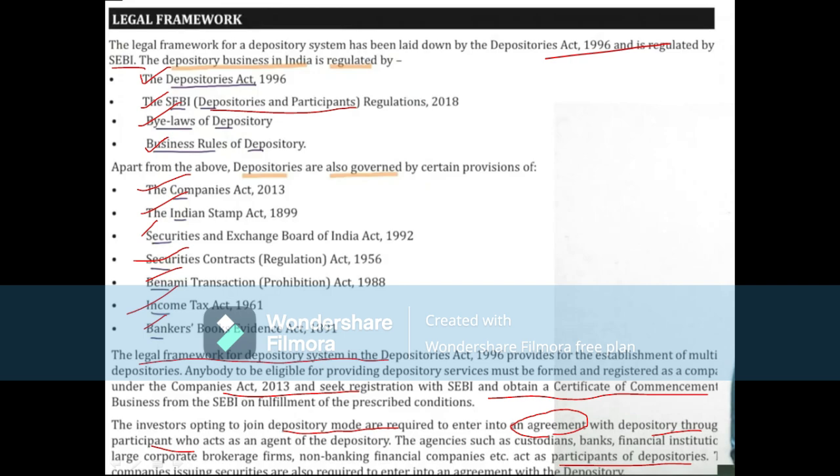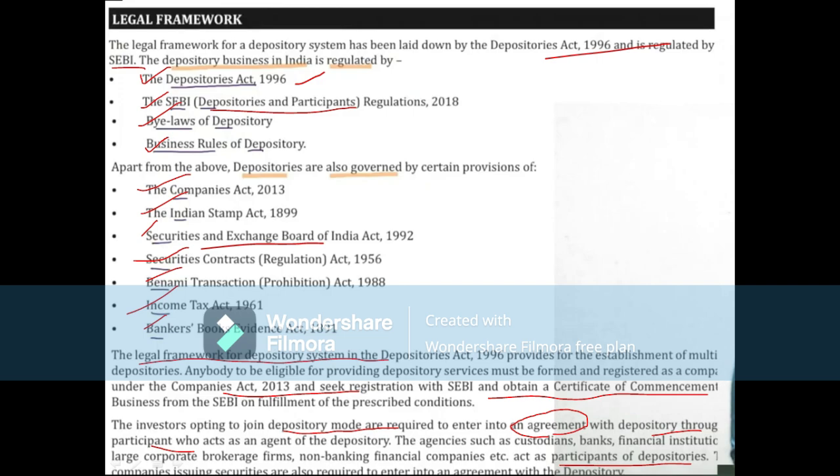So the first one is the Depositories Act 1996, we all know. Next one, the SEBI Depositories and Participants Regulations 2018, and we have also SEBI here. Then bylaws of the depository. Bylaws are the internal laws: memorandum of association, articles of association, prospectus, everything of the depository. The depository is NSDL. As of now we have NSDL and CDSL, and business rules of the depository. All these are known as the legal framework of the Depositories Act.